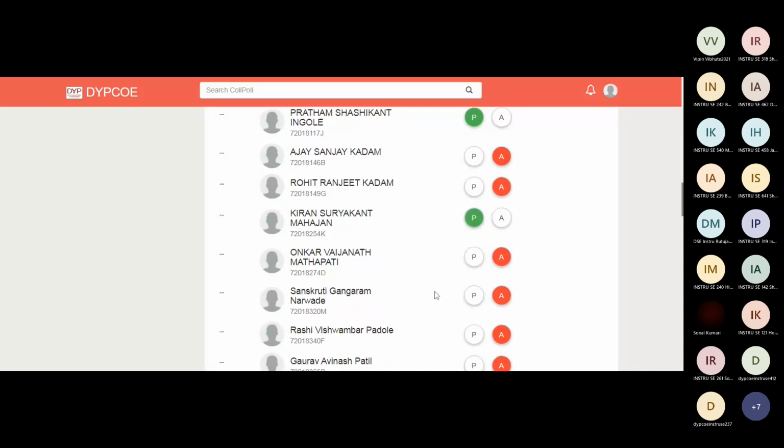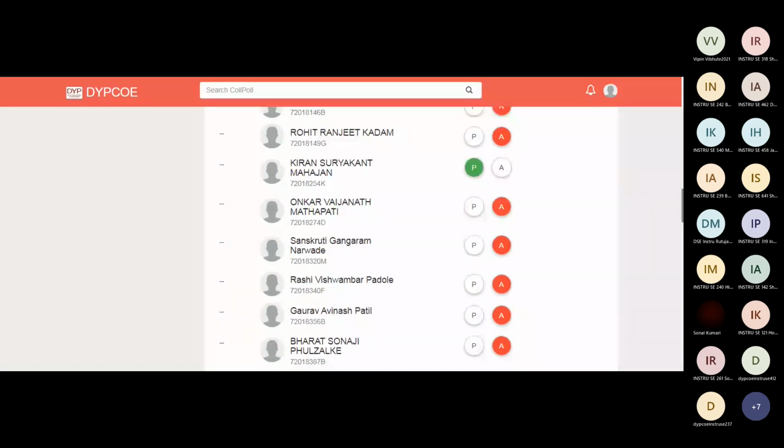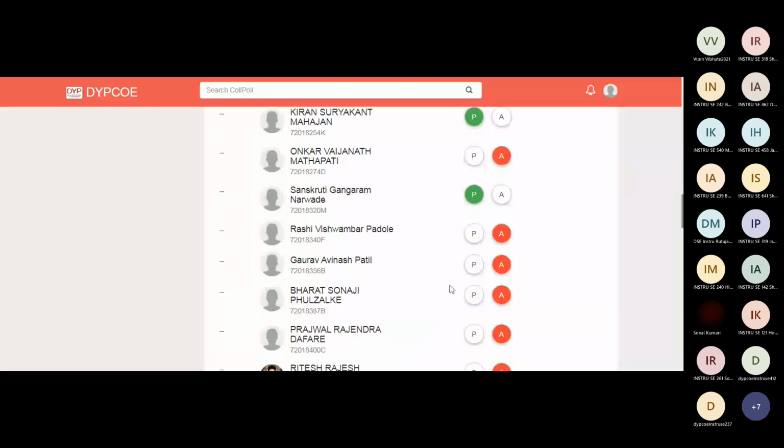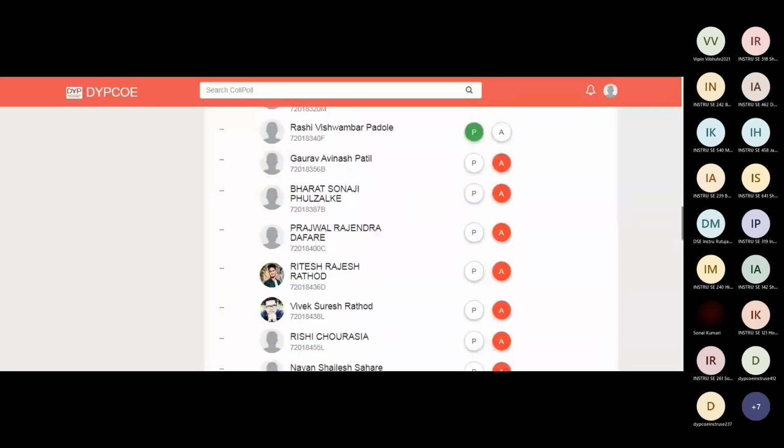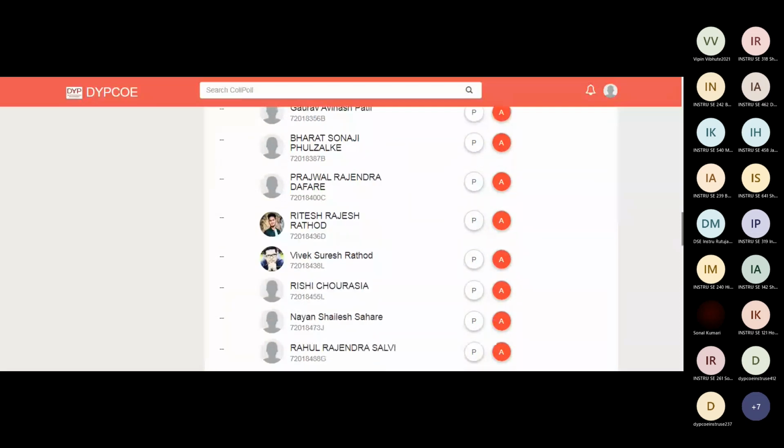Omkar, Sanskruti, present, sir. Kashi, present, sir. Gaurav, Bharat, Prajwal, Ritesh, Vivek, present, sir.